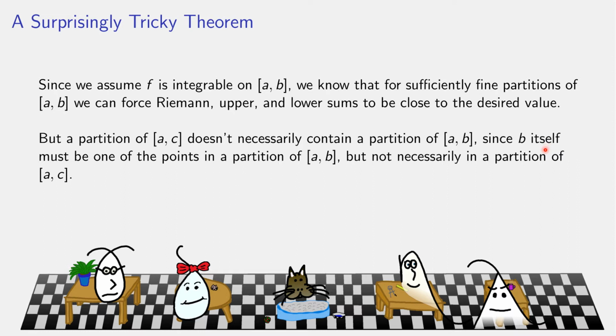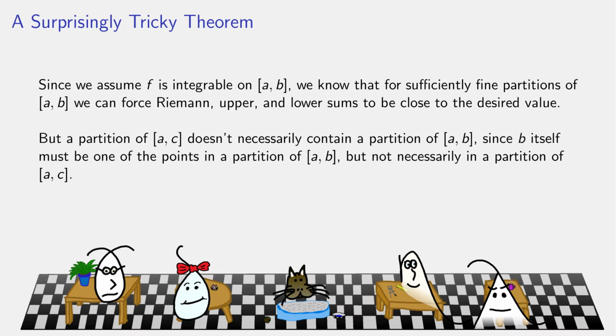Therefore, I might not actually have a partition of a to b lying within my partition from a to c. People love to assume that if you partition from a all the way to c, you must have partitioned from a to b. That's not true, because remember, a partition has to contain both endpoints. And if I partition from a to c, there's no guarantee that I picked that endpoint b as one of my partition points.